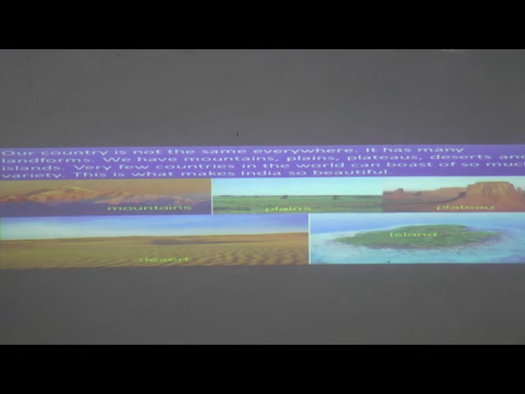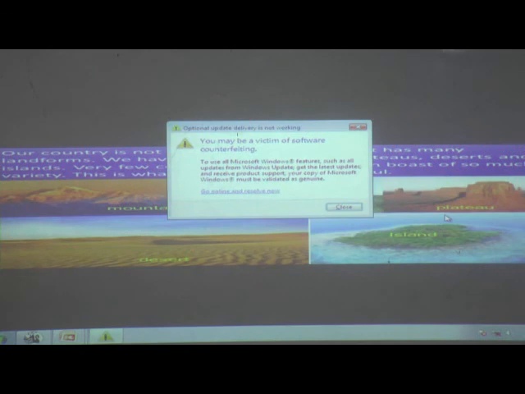Can you see the different types of landforms? Our country is not the same everywhere. India is not the same everywhere, children. We have mountains, plains, plateau, islands, desert. Very few countries in the world can boast of so much variety. This is what makes India so beautiful.